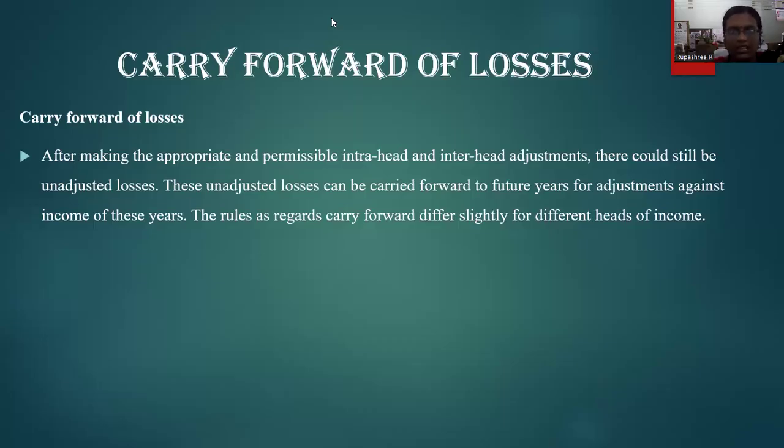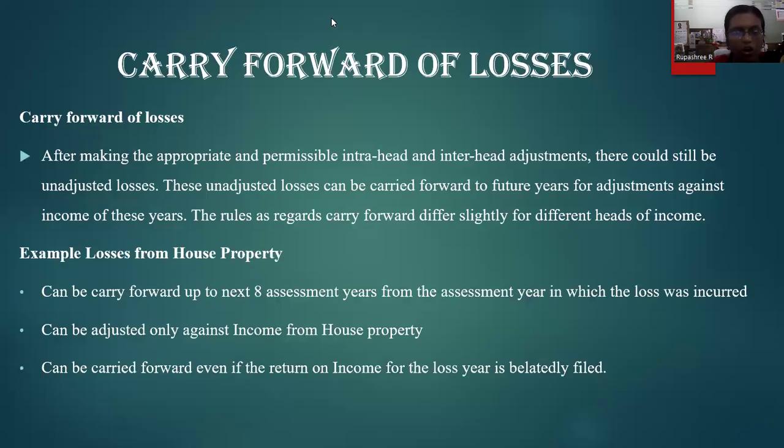Profit against horse race. So if I don't have a profit in the next assessment year, I carry it forward to the next assessment years. Like this, I can do it for 7 consecutive years. And after 7 years, if I'm still not able to completely set off the 1,50,000, then it is waived off or cancelled. So that is the rule pertaining to carry forward of losses, which depends on different types of sources of loss, and the maximum period for which you can carry forward your losses to the next assessment years is 8 years.